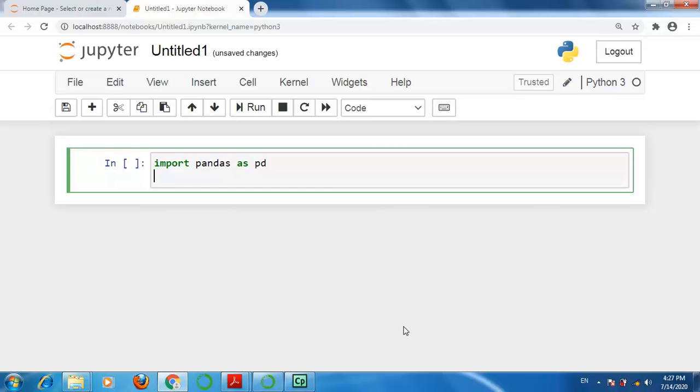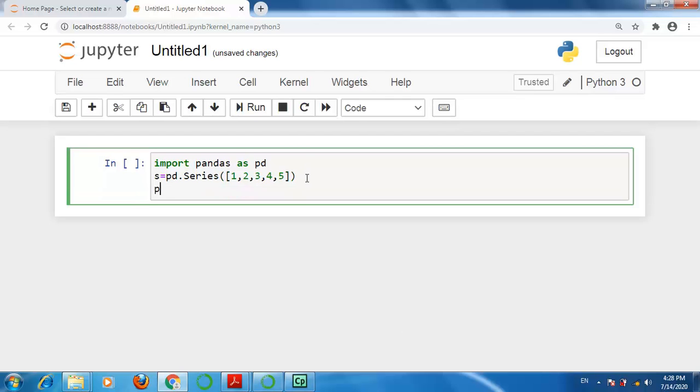Then I am going to create a series simply. The name of the series is S, and to create a series, as we discussed in our last lecture, pd.Series and 1, 2, 3, 4, 5 are the data which I am giving. After that I have to print this.